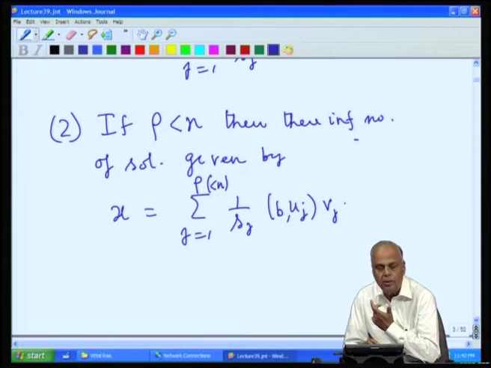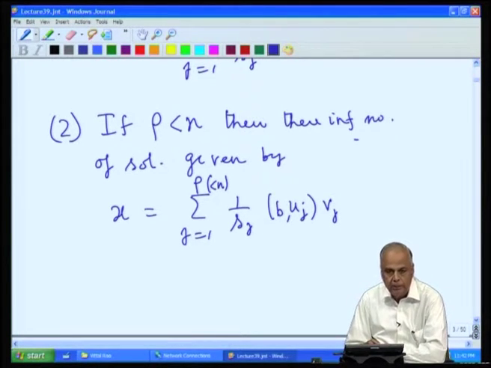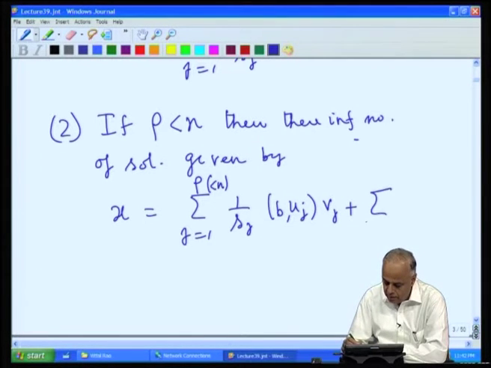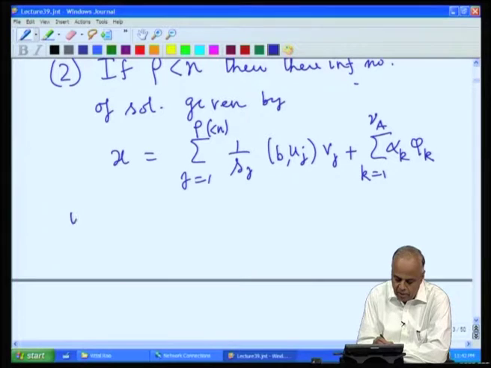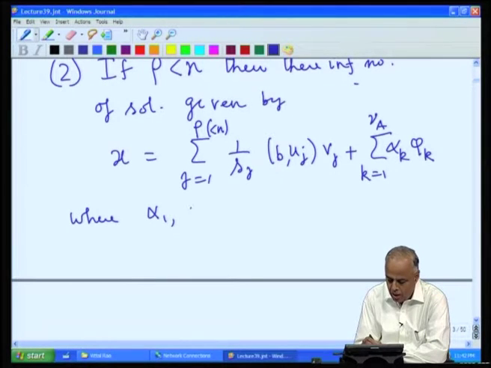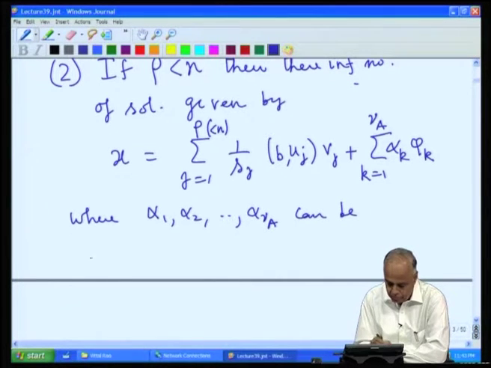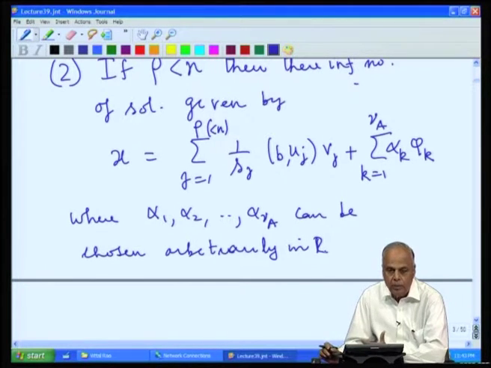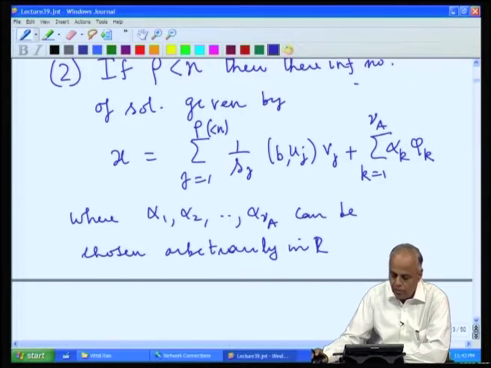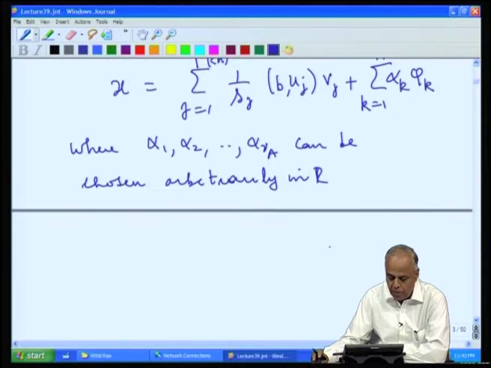The b u j's are the components of b in the direction u j, plus summation k equal to 1 to nu A of alpha k phi k, where alpha 1, alpha 2, ..., alpha nu A can be chosen arbitrarily in R. So, when rho was equal to n, we got a unique solution. When rho is less than n, we get an infinite number of solutions.